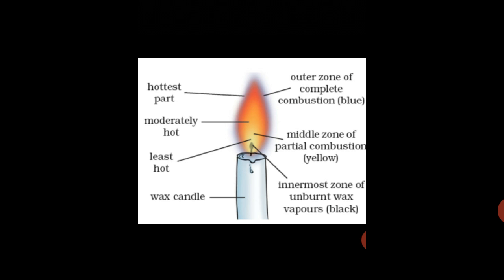It's a burning flame. The color of the innermost zone of the flame is black. The middle zone has partial combustion, that's why the color changes to yellow, and the outer zone has complete combustion. During complete combustion, its color changes to blue. So now you can draw this picture with the correct labeling.